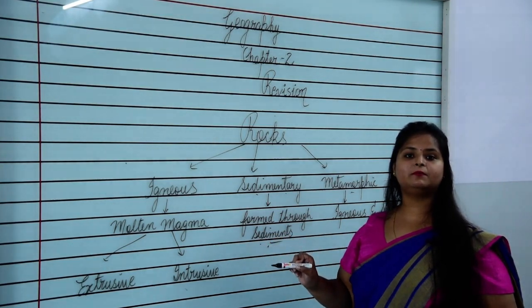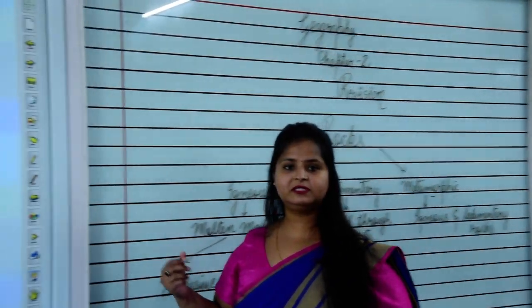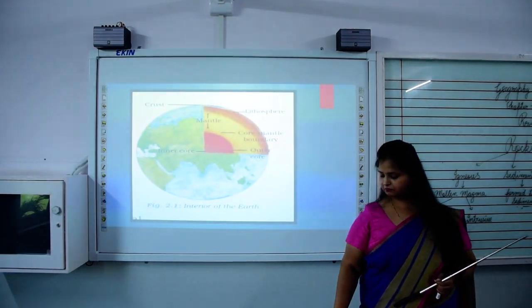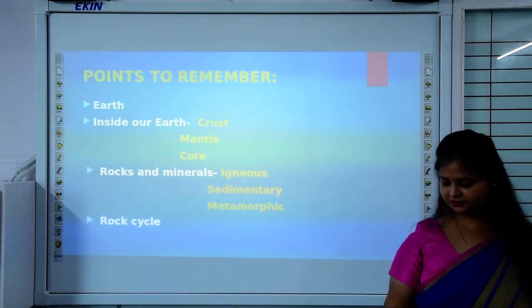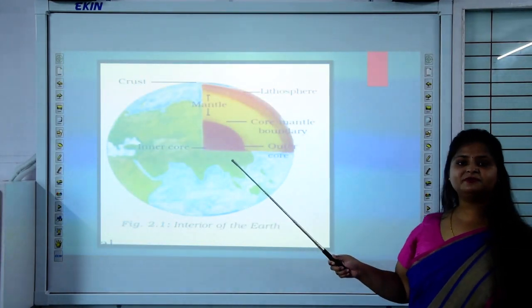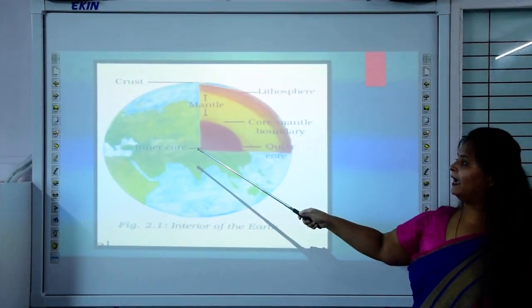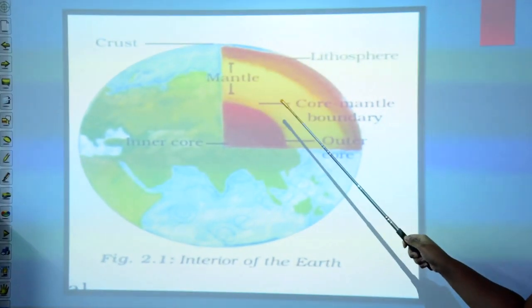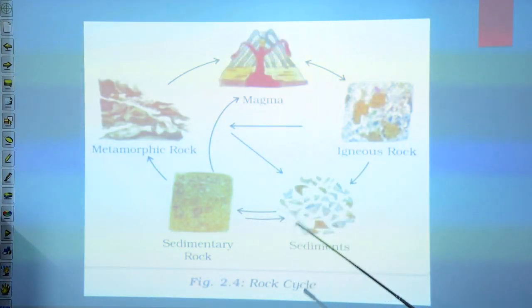You are going to read about this rock cycle in the answer. So these were the three types of rocks. Let's recall once again, that is igneous, sedimentary and metamorphic rocks. Now this diagram has been given to you in your book. You can see crust, mantle and core, inner core and outer core, mantle boundary, where there is a mixture of mantle and core. And this is the rock cycle. Just now I have explained it to you.